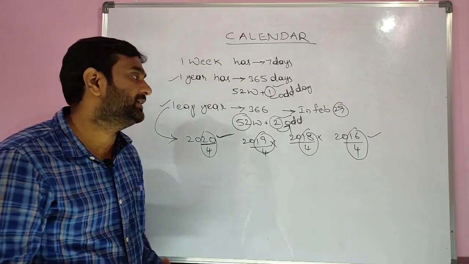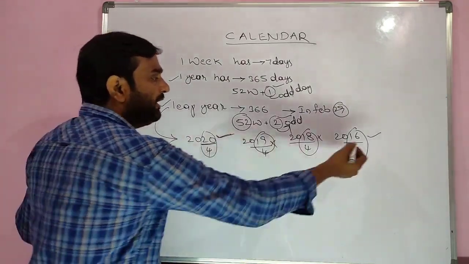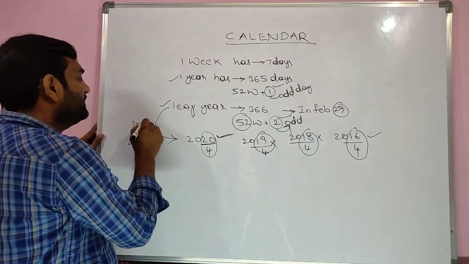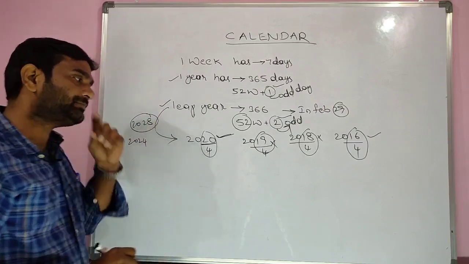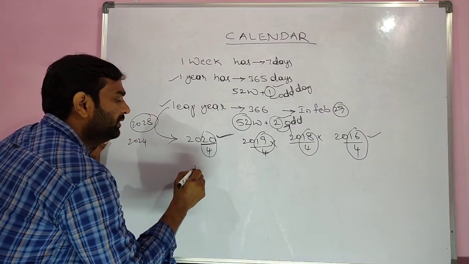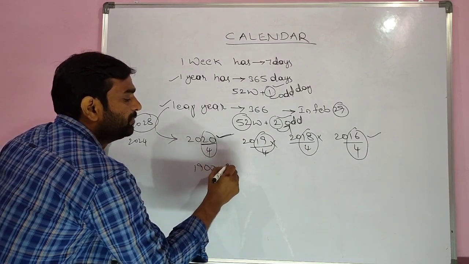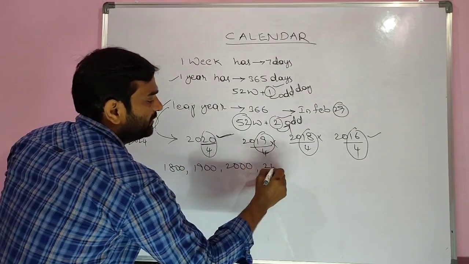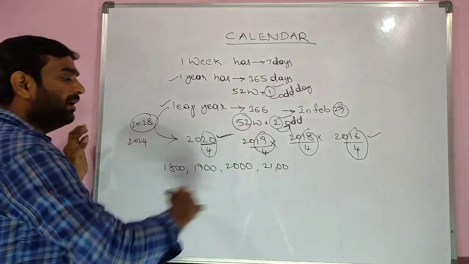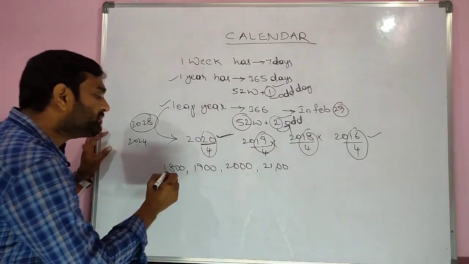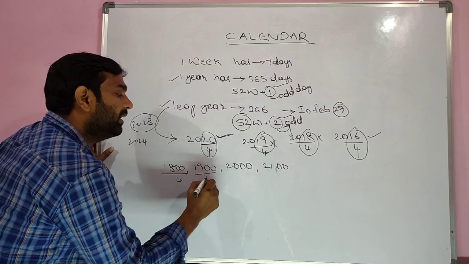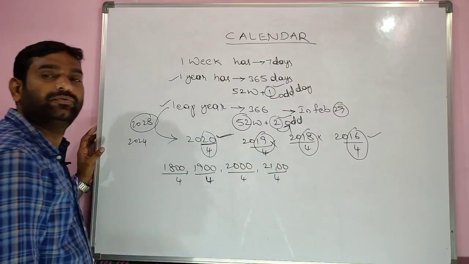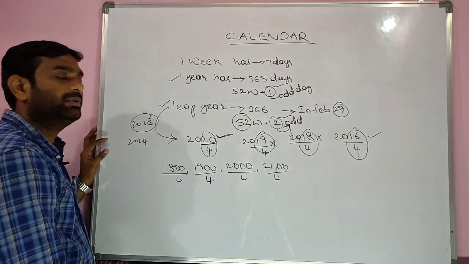Is it exactly every 4 years that we get a leap year? Not exactly. Why? Because of the centuries. Here 2016 is a leap year, 2020 is a leap year, again 2024 is a leap year, 2028 is a leap year. But coming to the centuries, what about 1900? What about 2000? What about 1800? What about 2100? Are all these leap years or not? If you divide by 4, all are perfectly divisible by 4. But not all belong to leap years.